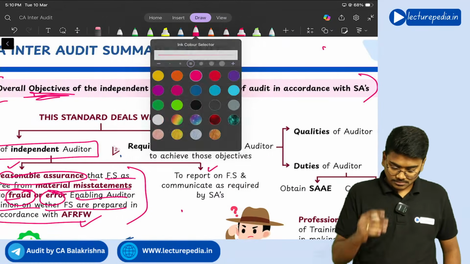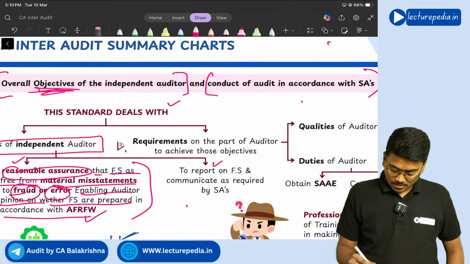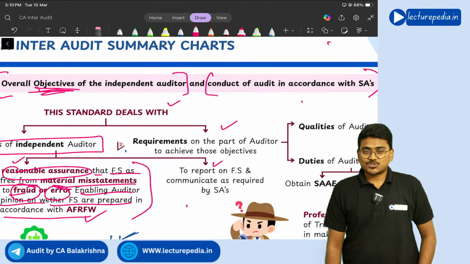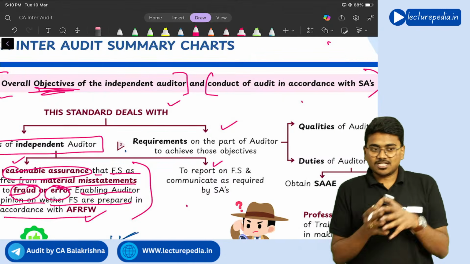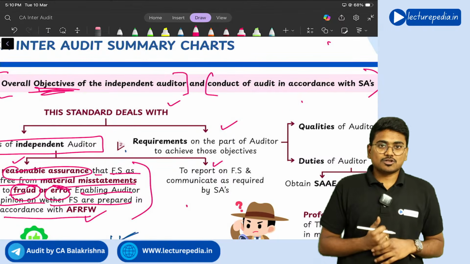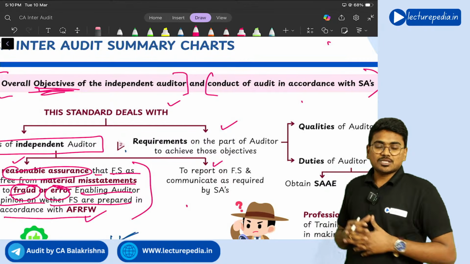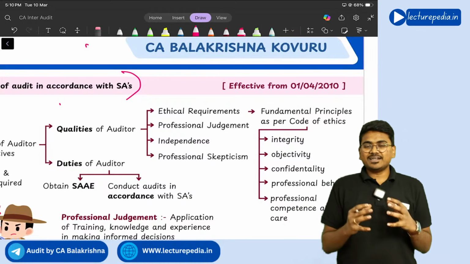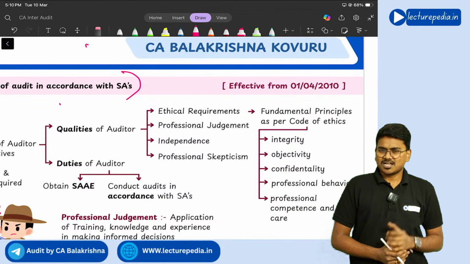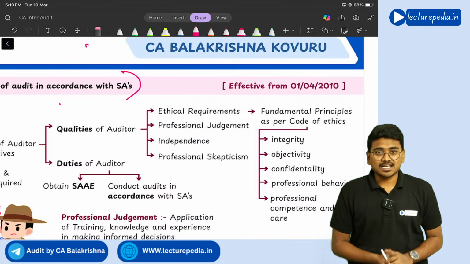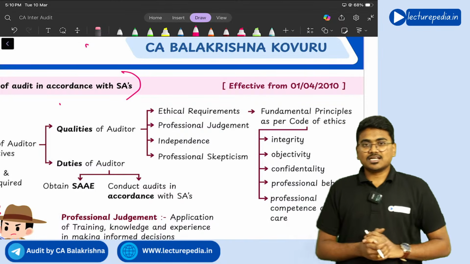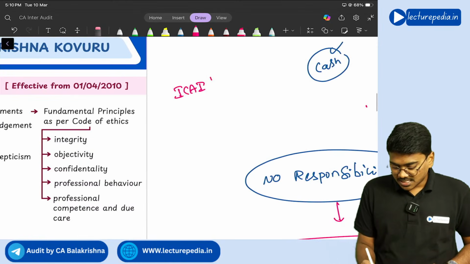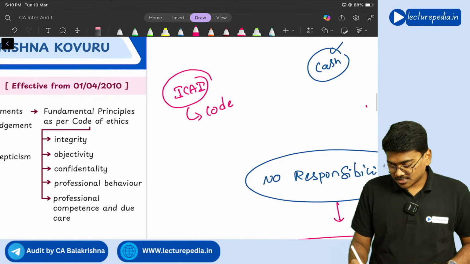Next, we'll see the requirements on the part of the auditor. In SA 200 we have seen the objective of audit. SA 200 also prescribes certain requirements on the part of the auditor. So first of all, the qualities that the auditor has to possess. Now in these qualities, firstly we will be seeing the fundamental principles that the auditor needs to comply with. So ICAI has issued the Code of Ethics.